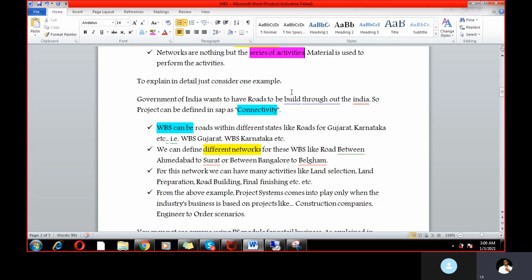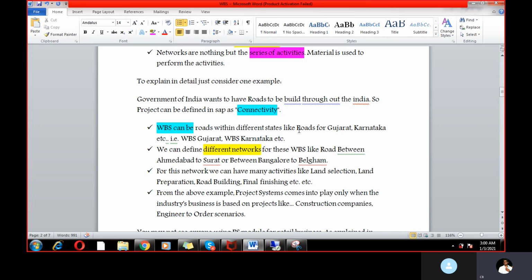Let's say the government of India wants to build roads throughout India. So the government decided to build roads throughout India. So the project can be defined in SAP. So in SAP, what can we define? This is the project. So it is a connectivity project. The project name is connectivity.